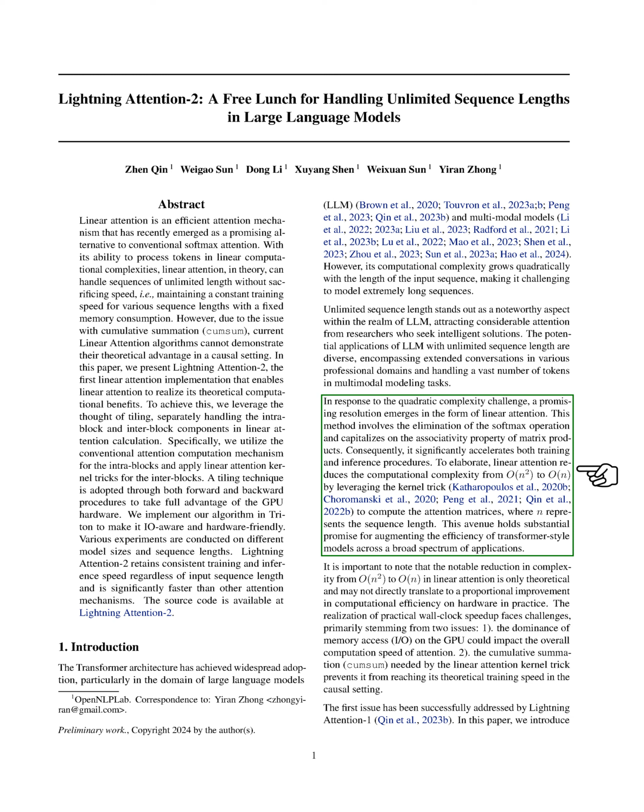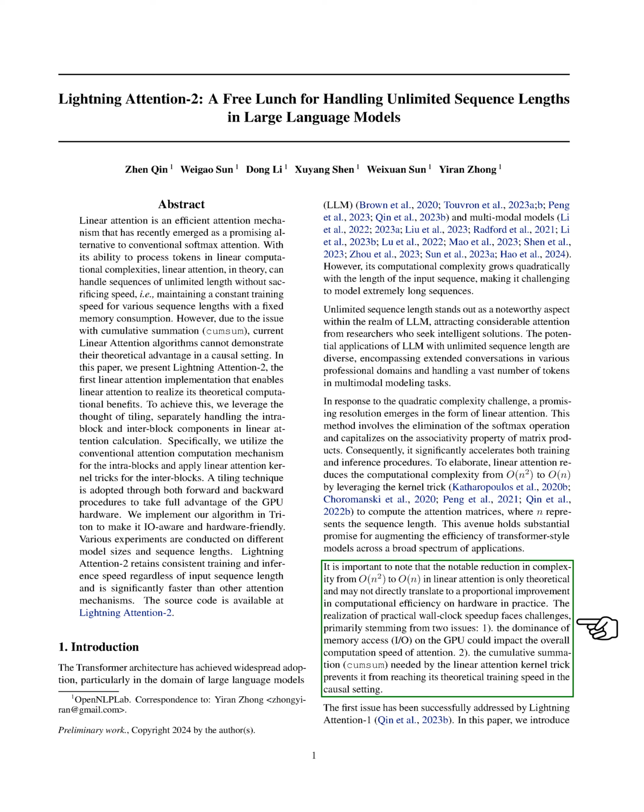This approach eliminates the softmax operation and takes advantage of the associativity property of matrix products, which significantly speeds up both training and inference processes. In simple terms, linear attention reduces the computational complexity from a square of the sequence length to the sequence length itself by using a technique known as the kernel trick to calculate the attention matrices.